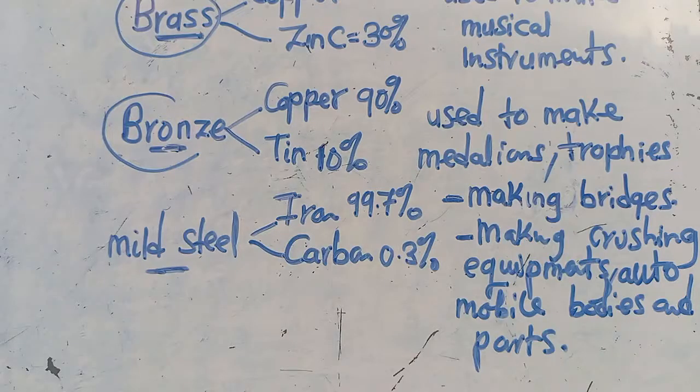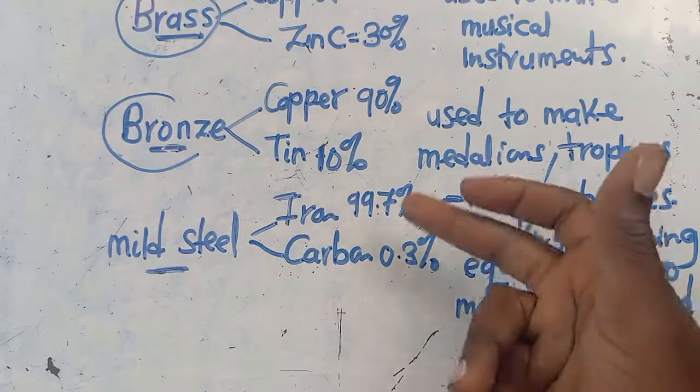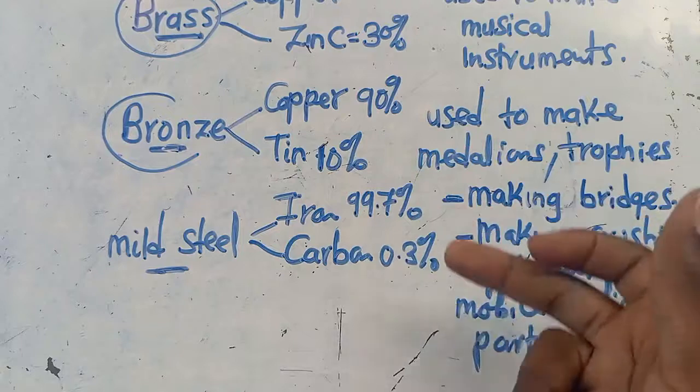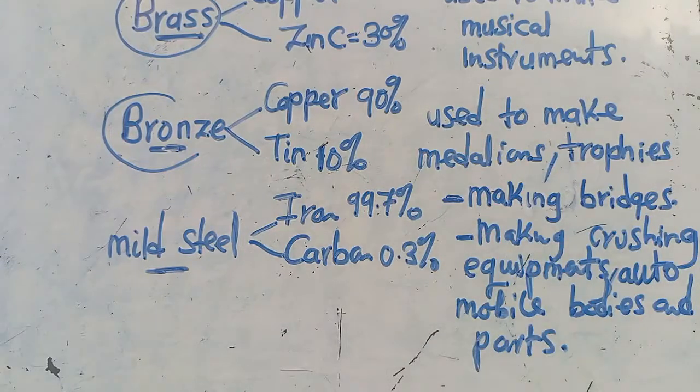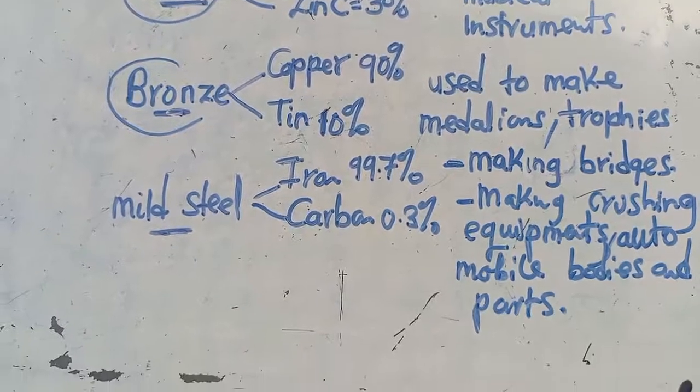You are able to understand them. You might not know the actual percentage, but at least you need to know that this one gets to contain more iron. This one gets to contain this amount of copper. At least you need to have a picture of these same things that we are dealing with. So when we are talking about this, you understand there is a high amount of this in this thing that is here. We need to understand it that way.